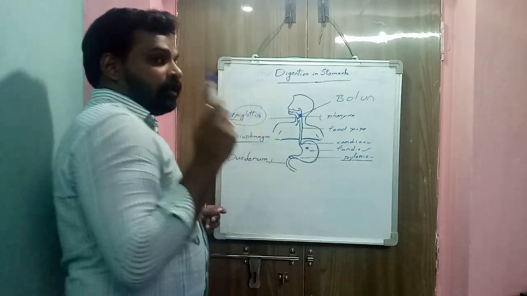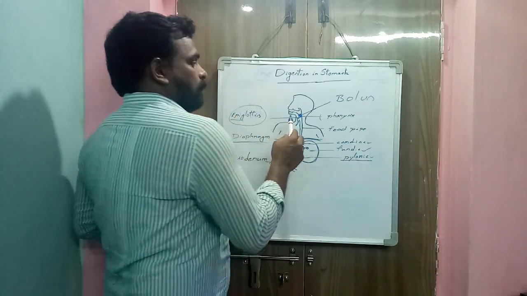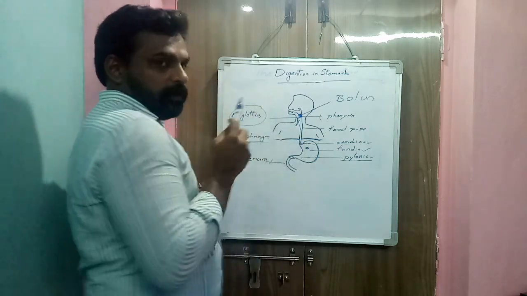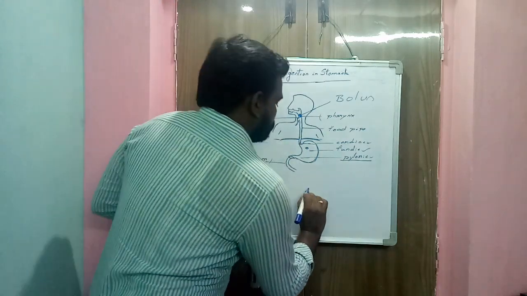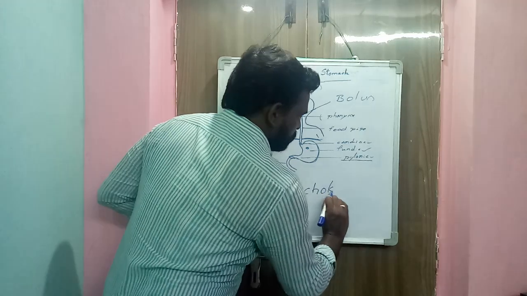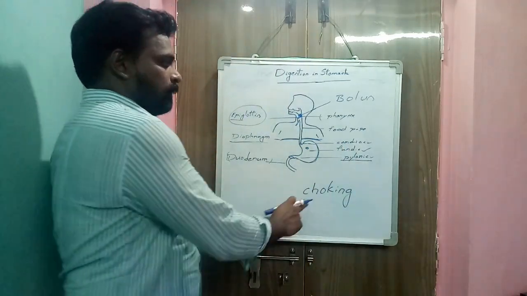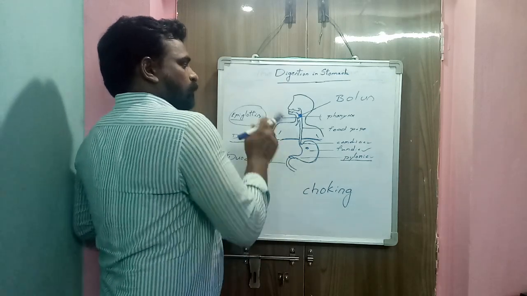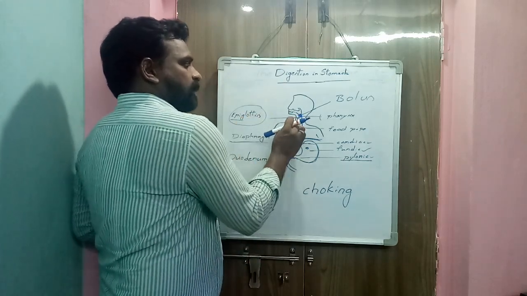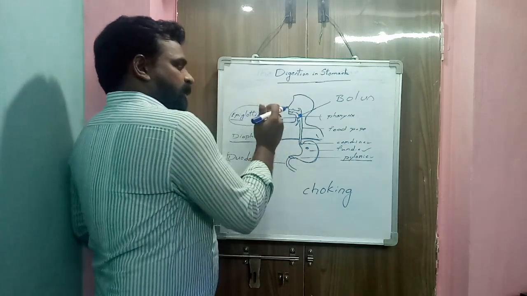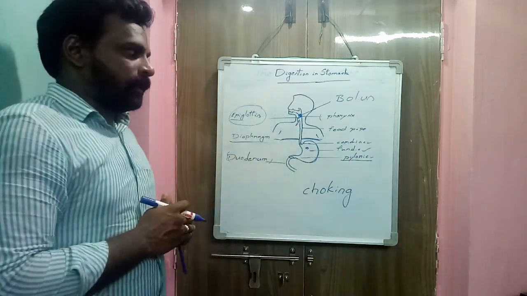So a small amount of food particles enter the windpipe, causing choking. Choking occurs because food particles enter the windpipe.